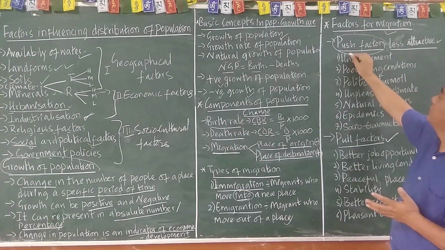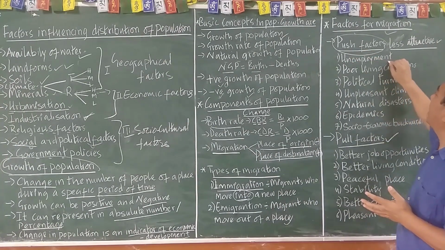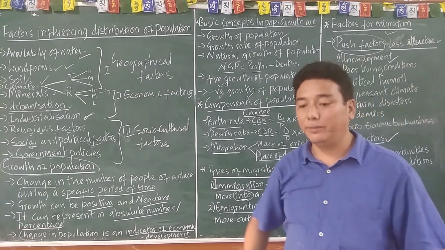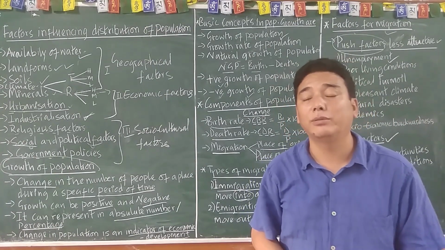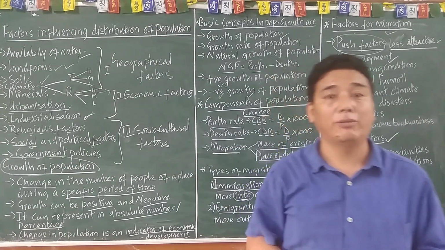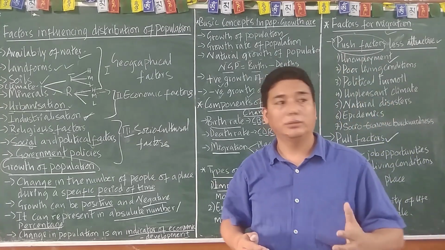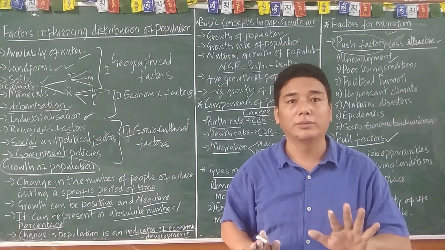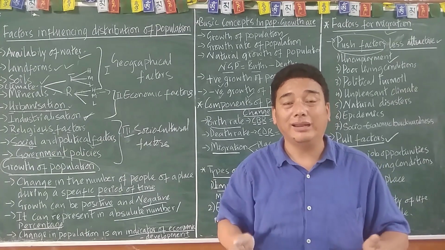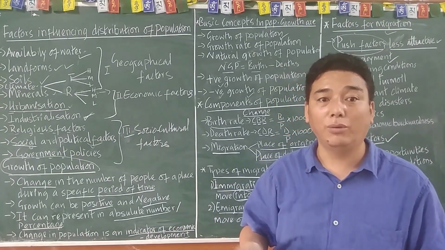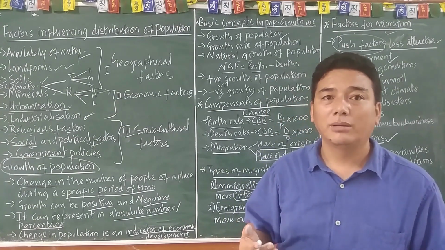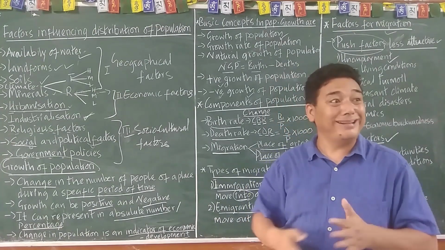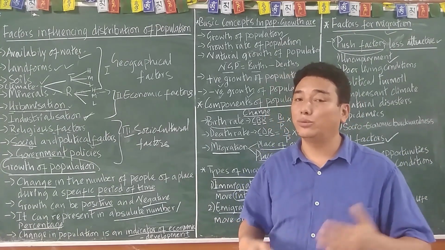Another push factor is unemployment. Let's say in the rural area, there are many people who do not have a job. For example, you will find a lot of disguised unemployment. What is disguised unemployment? Let's say one area requires 5 laborers to work, but in that very area, 10 people are working. Though we see the people working, actually it's not so. They are in disguise. And at the same time, there are many landless laborers in the rural area.